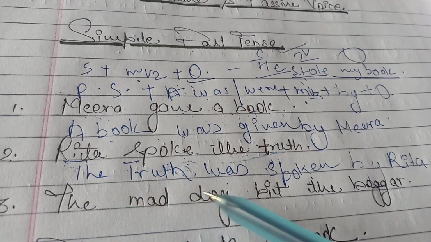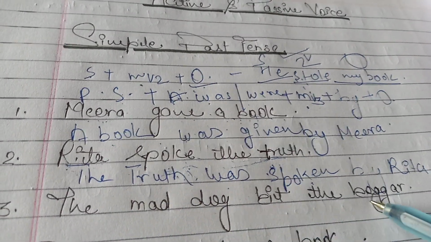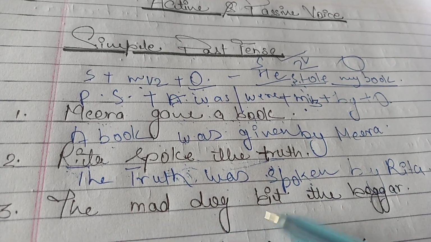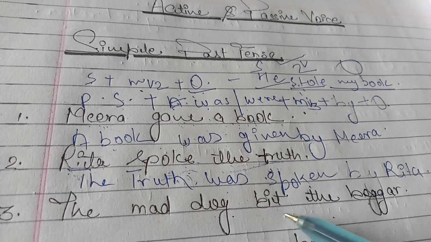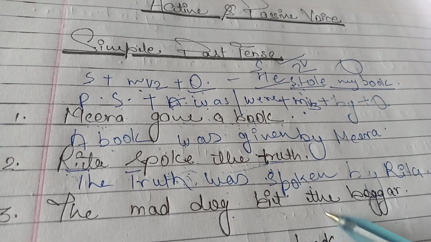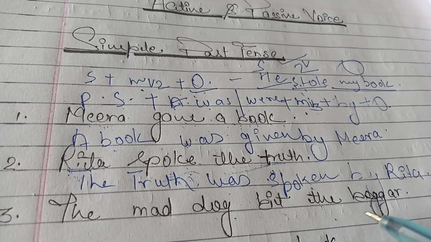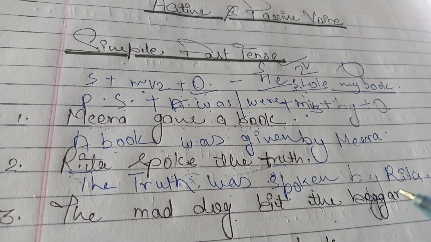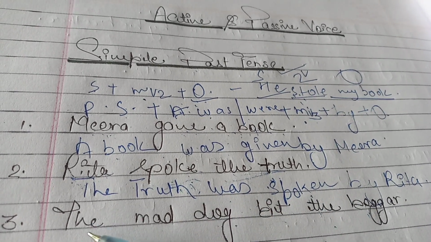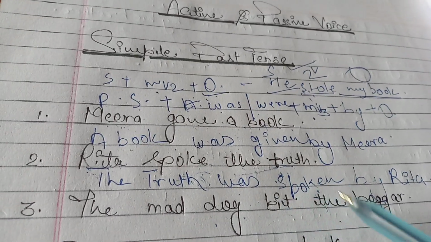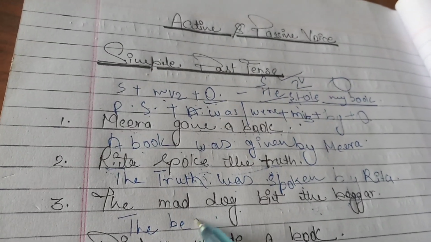The mad dog bit the beggar. Here, the mad dog is the subject. Bit is the main verb. Then beggar is the object. Get this point? So, the beggar is the object. It can be made a subject. The beggar,